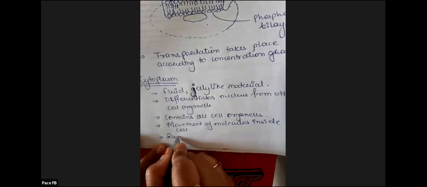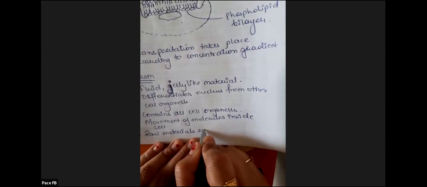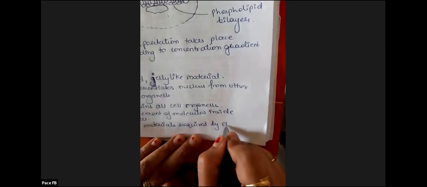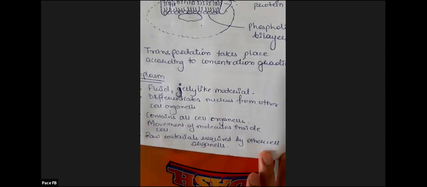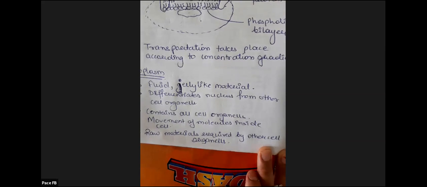Plus, cytoplasm contains all raw materials, or it is a pool of raw materials required by other cell organelles. Whatever other cell organelles require for their functioning, all those materials are present in the cytoplasm. That is why it is very important. If cytoplasm is not there, other cell organelles will also not function properly. Hence cytoplasm is the living material of the cell, we can say.